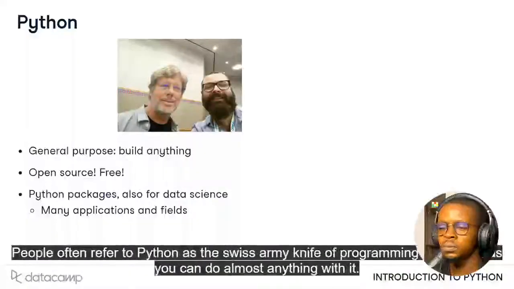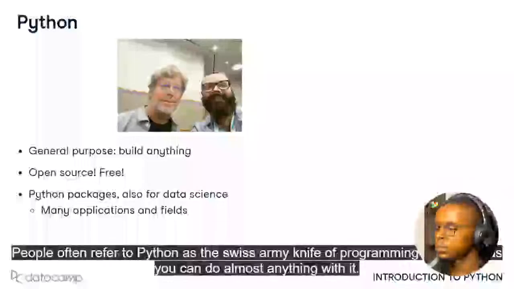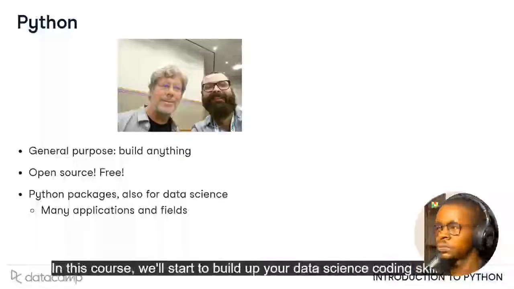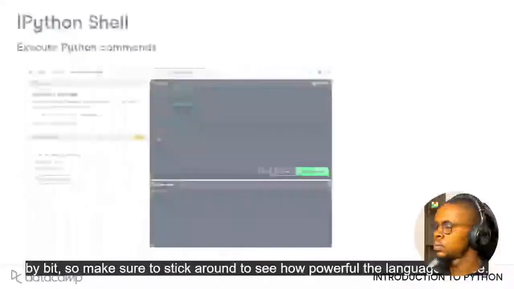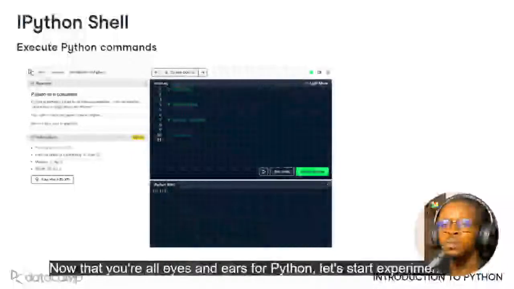People often refer to Python as the Swiss Army knife of programming languages, as you can do almost anything with it. In this course, we'll start to build up your data science coding skills bit by bit, so make sure to stick around to see how powerful the language can be. Now that you're all eyes and ears for Python, let's start experimenting.